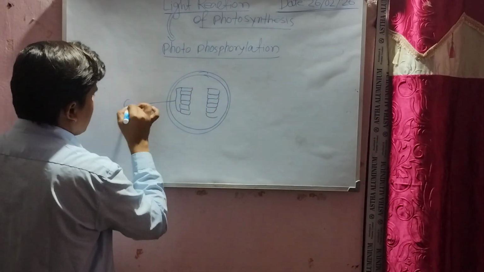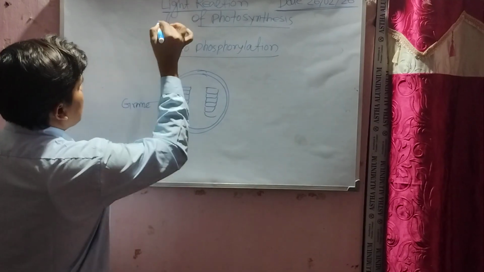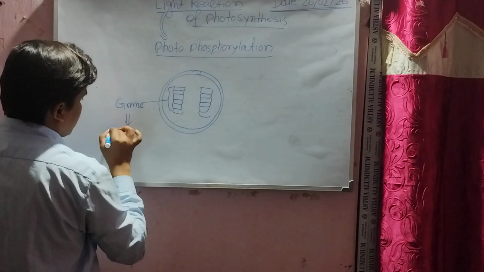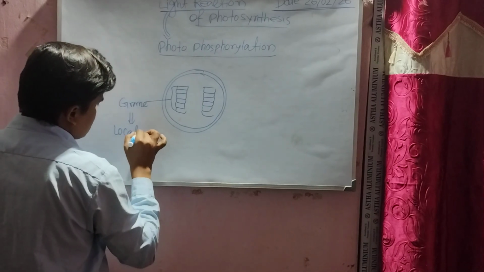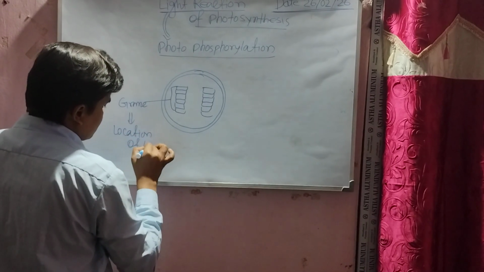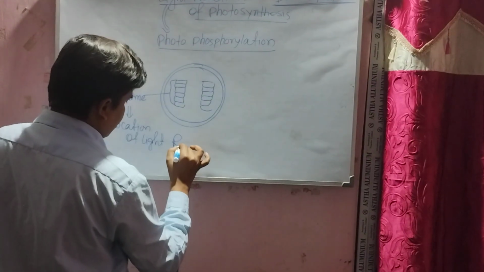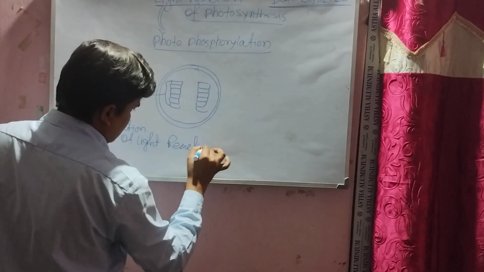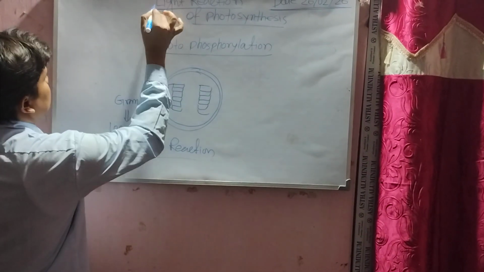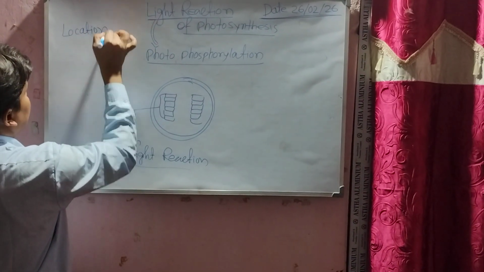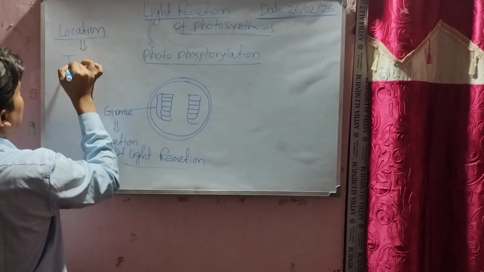Here the light reactions take place. You can write the location of the light reaction: thylakoid membrane.